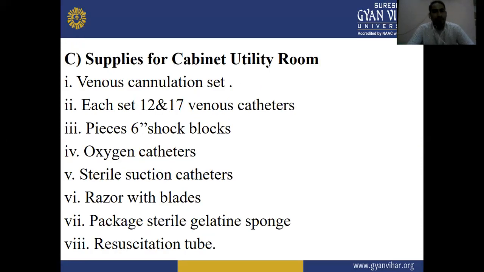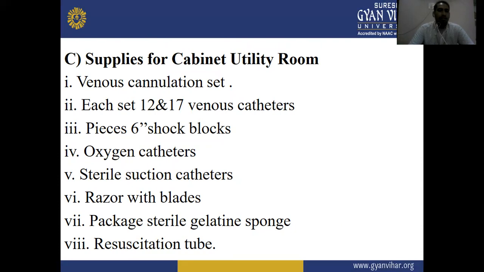Next one is supplies for the cabinet in the utility room, like venous cannulation sets, each set with 12 and 17 venous catheters, 6 pieces of shock blocks, oxygen catheters, sterile suction catheters, razor with blades, package of sterile gelatin sponges, and resuscitation tubes.